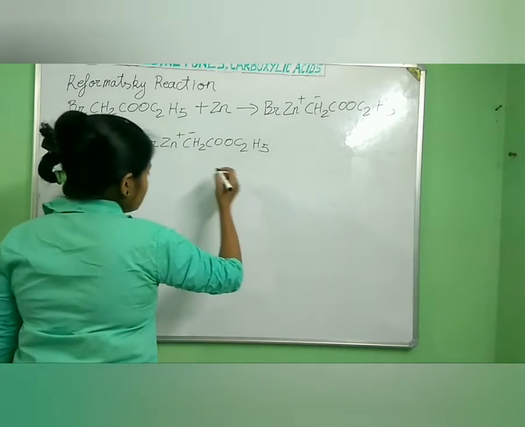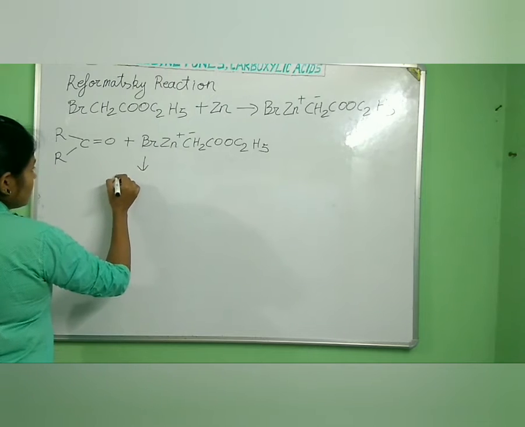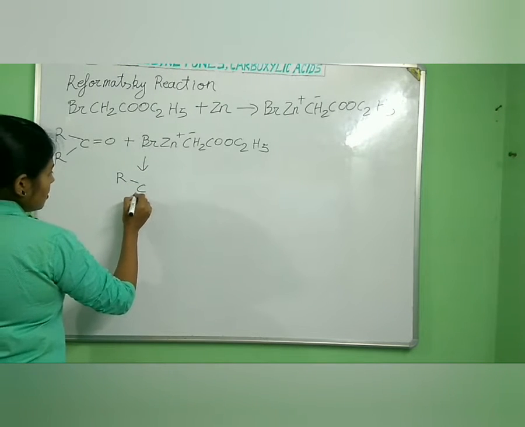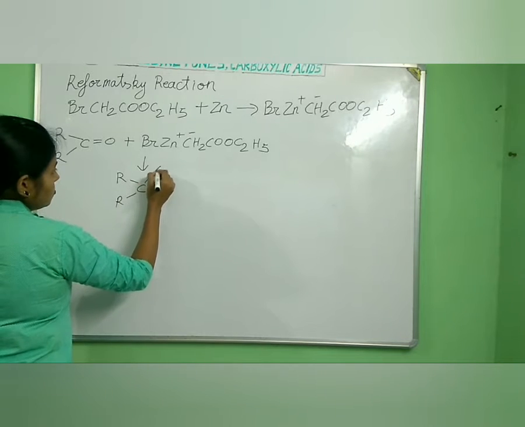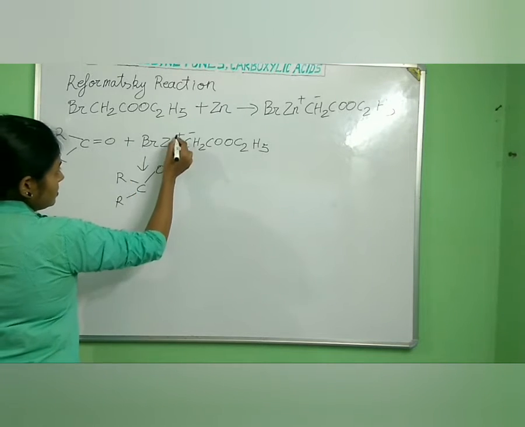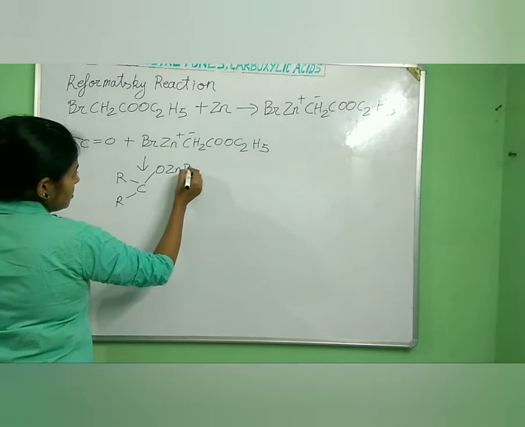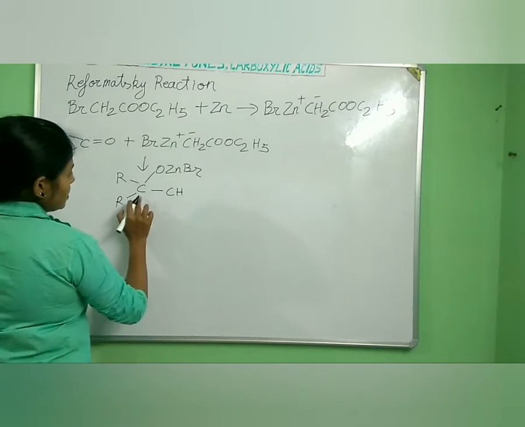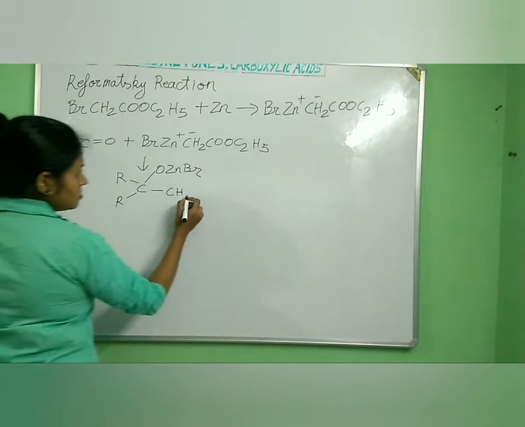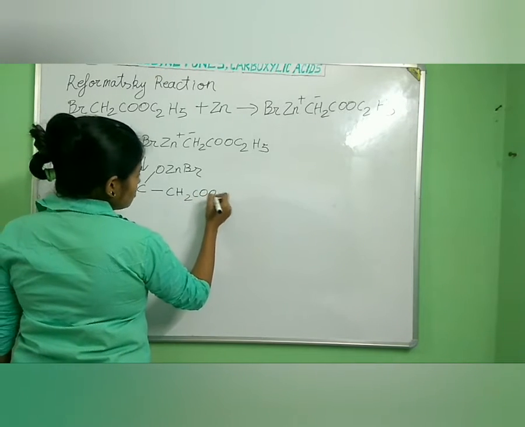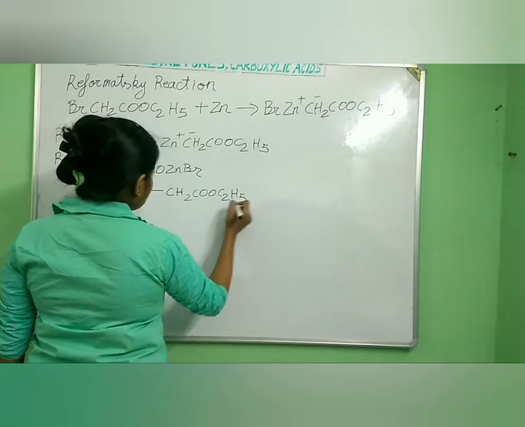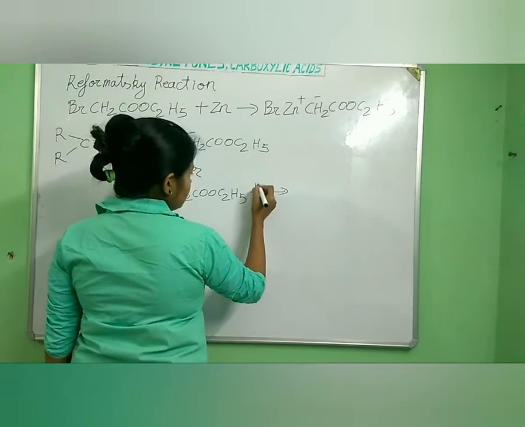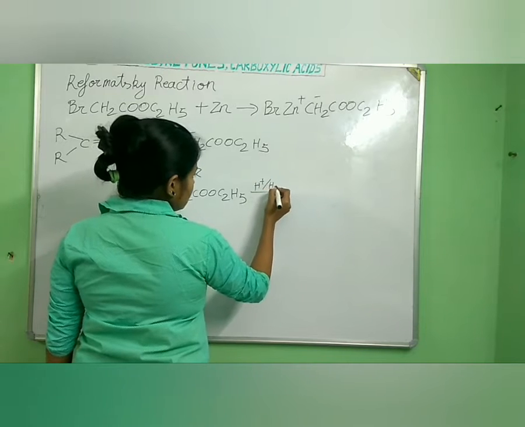So what will be the next product? We will be getting R, C, R, having O attacked by this positive ZnBr. This is having a negative charge, and this is having a slight positive charge, so CH2COOC2H5. Now what will happen when we hydrolyze it in the presence of dilute HCl? What will we be getting?